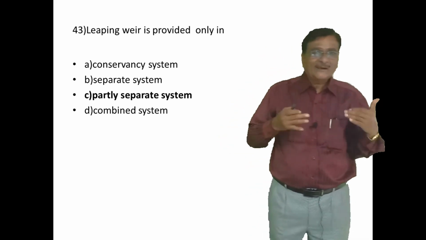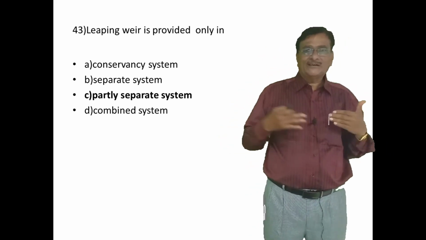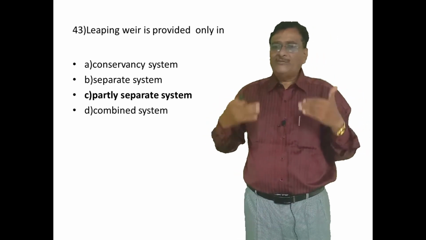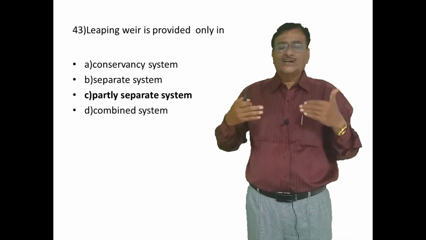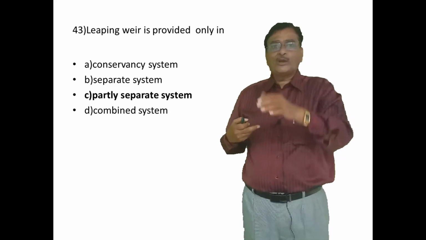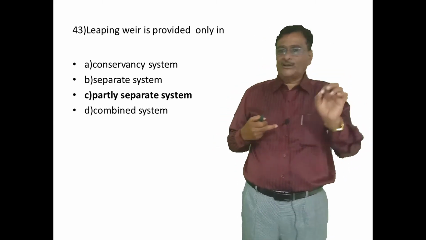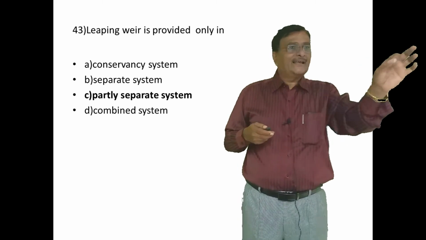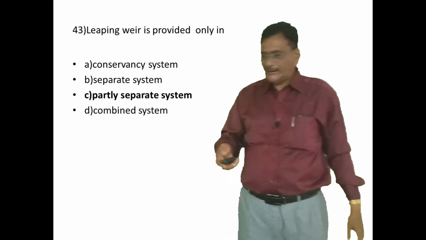The carriage of the sewage through the sewer in a partly separate system is where the leaping weir is provided. Answer is C, partly separate system.